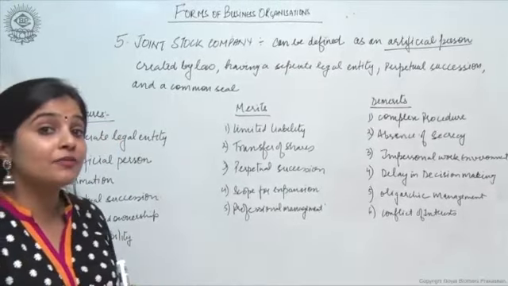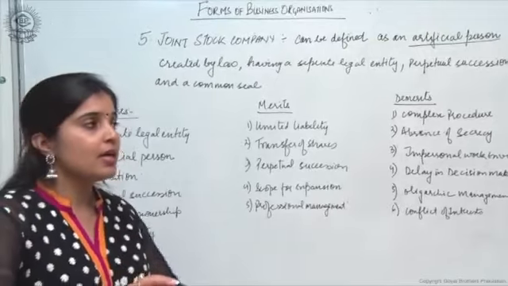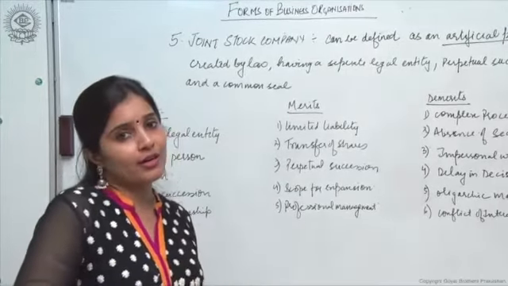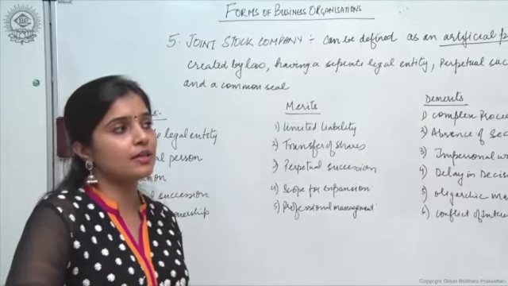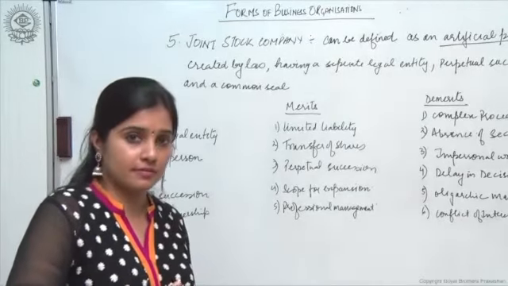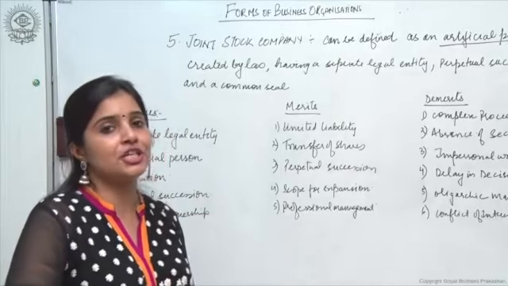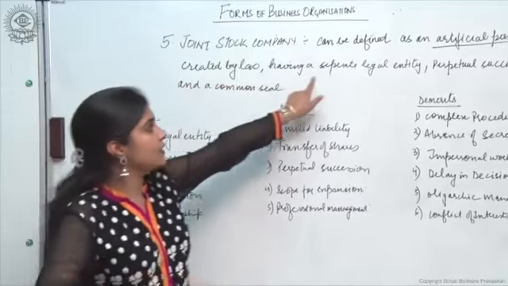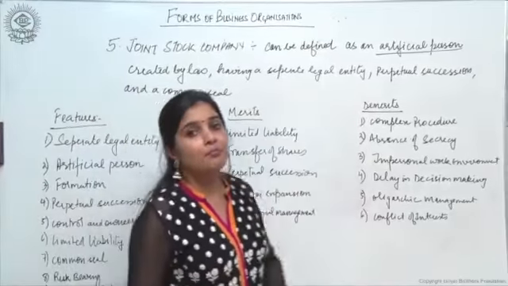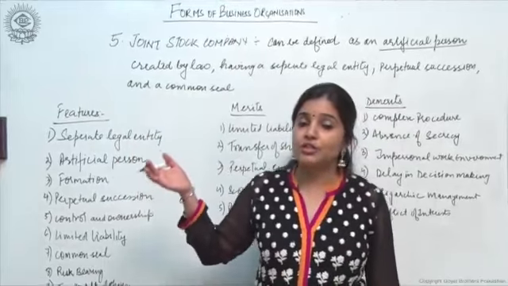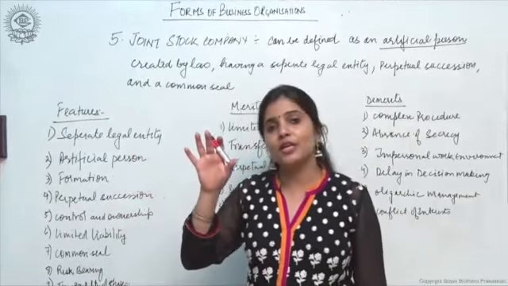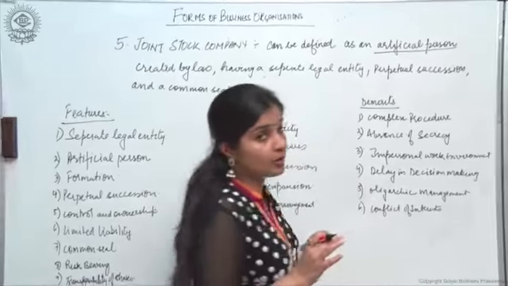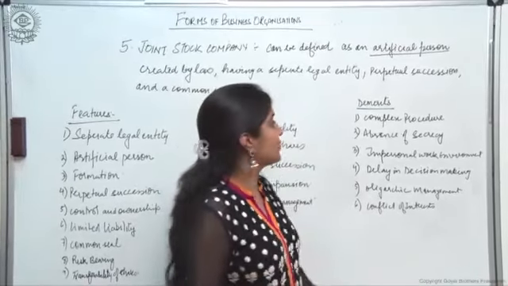Number one, it is an artificial person. Artificial person means it has an entity, it has an existence of its own, but it is not like a natural person. You can't see it, you can't touch it, you can't feel it, right? But it exists. It is an artificial person as it is a creation of law. Created by law having a separate legal entity, meaning the business organization, the company, is separate from the owners. Company is separate from its owners. There is a distinction between the owners and ownership and the management.